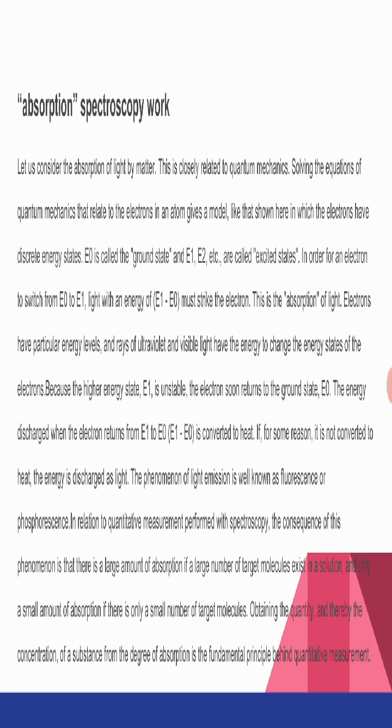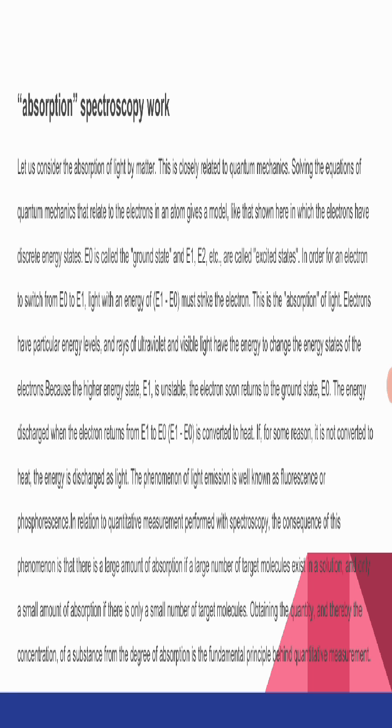In order for an electron to switch from E0 to E1, light with an energy of E1 minus E0 must strike the electron. This is absorption of light. Electrons have particular energy levels, and rays of ultraviolet and visible light have the energy to change the energy state of the electrons. Because the high energy state E1 is unstable, the electron soon returns to the ground state E0.